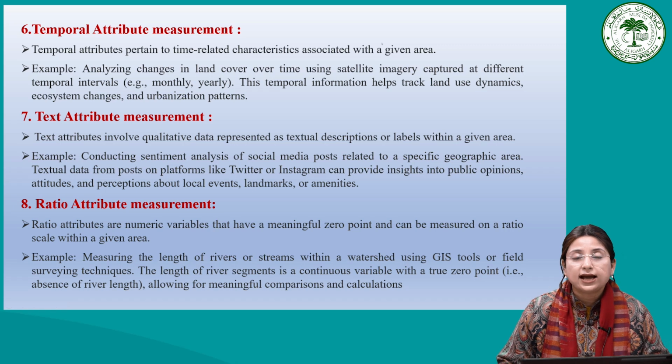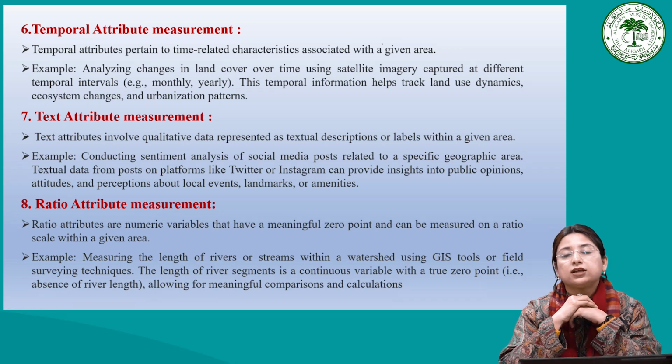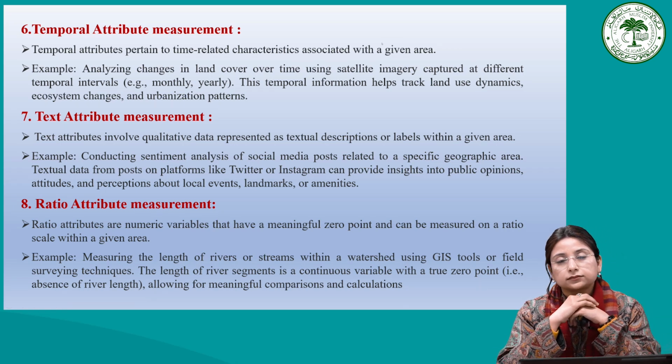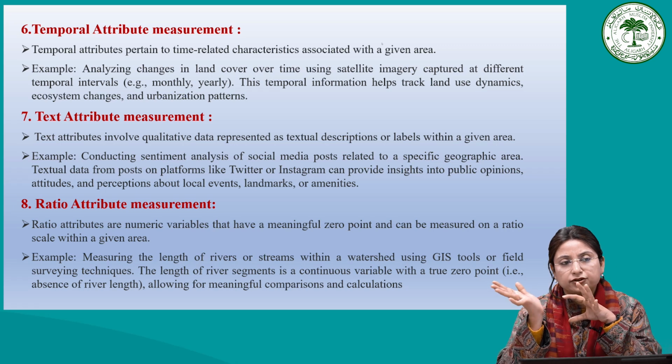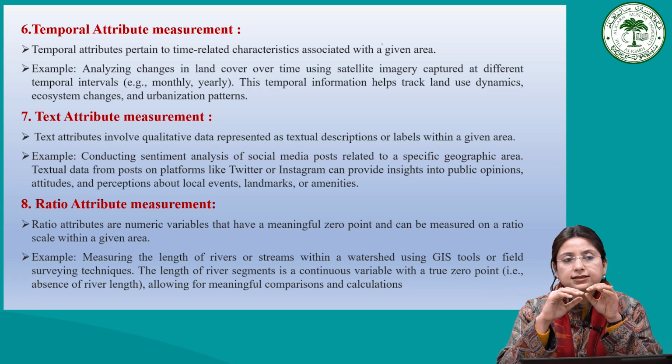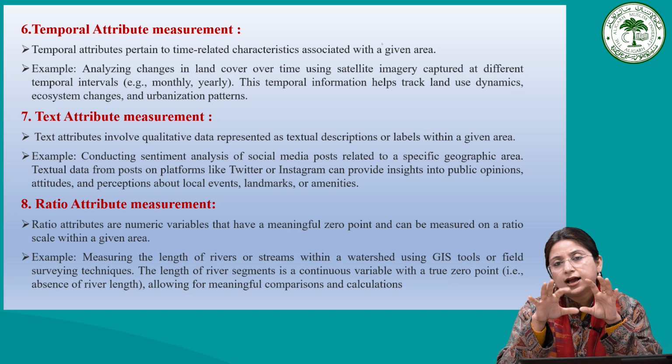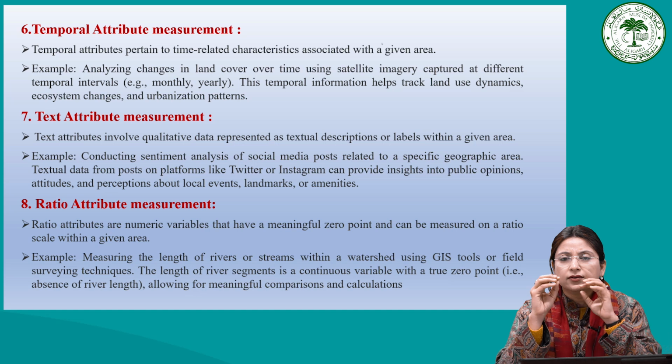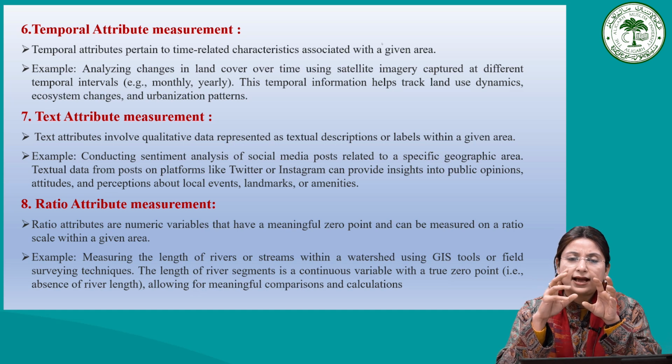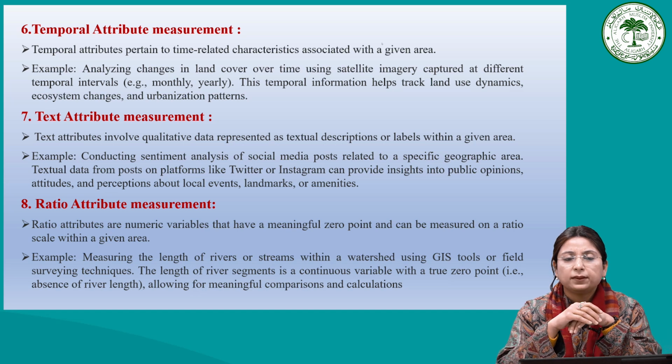Coming to the temporal attribute measurement, here we are dealing with the time attribute, means time related characteristics associated to the given area. A very common example you can say is analyzing land cover changes from satellite imageries over time for the particular area.